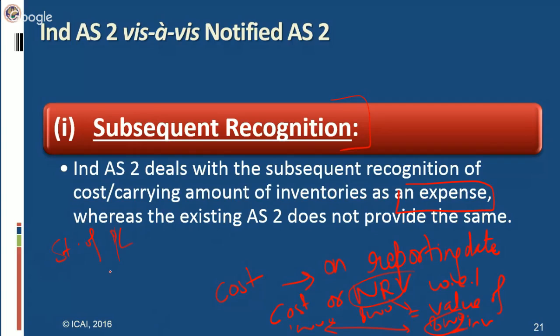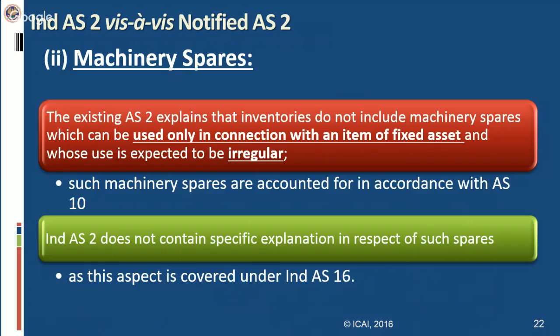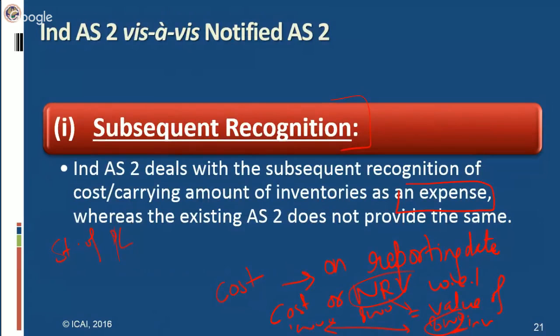And this will be clearly spelled out in AS 2. However, when inventories are sold or later on, we have a reversal also of this NRV. Sorry, excuse me. We'll be covering that in the coming slides. So first is subsequent recognition.